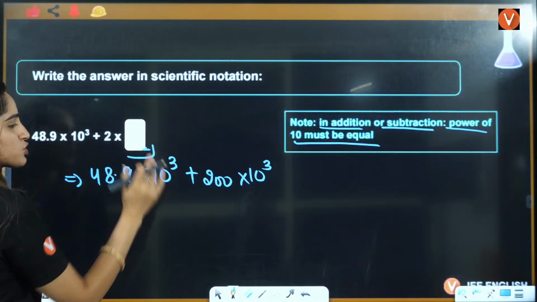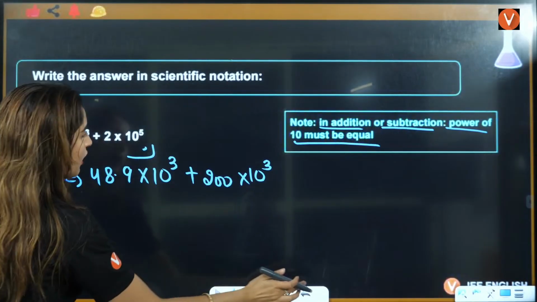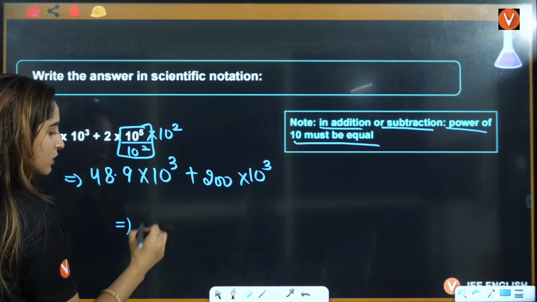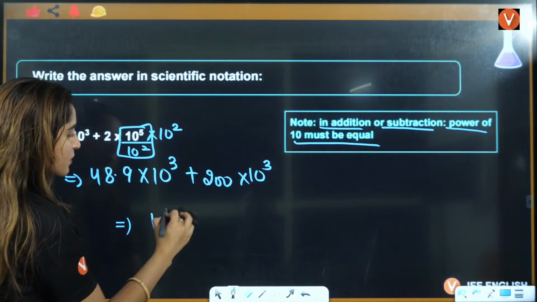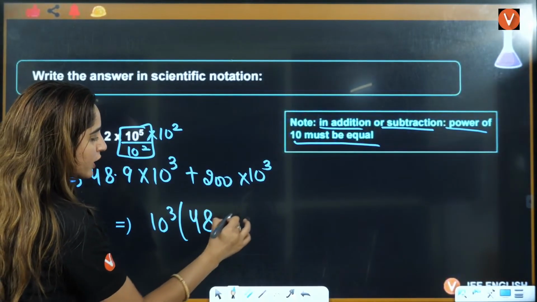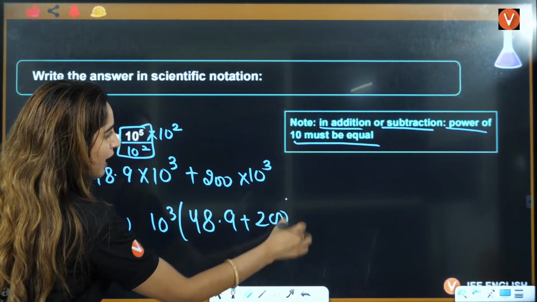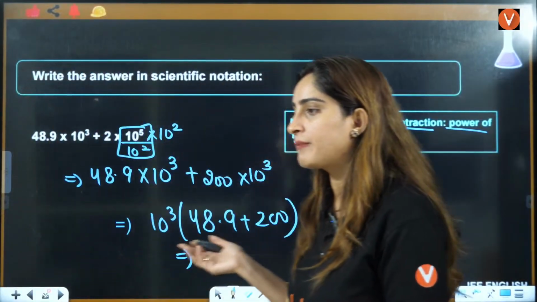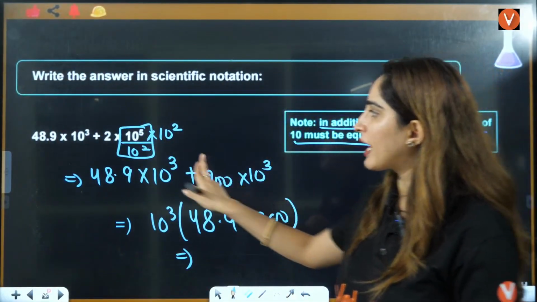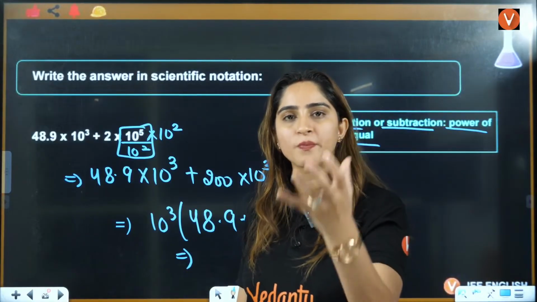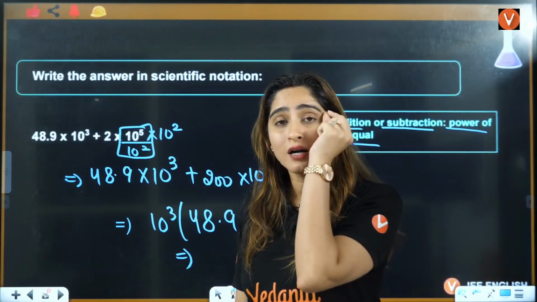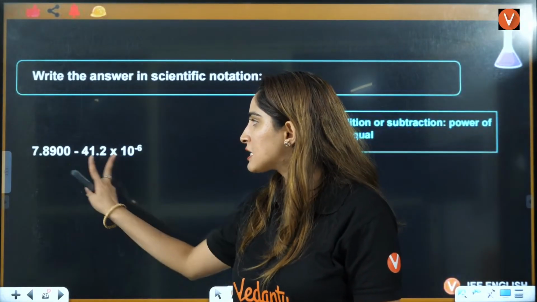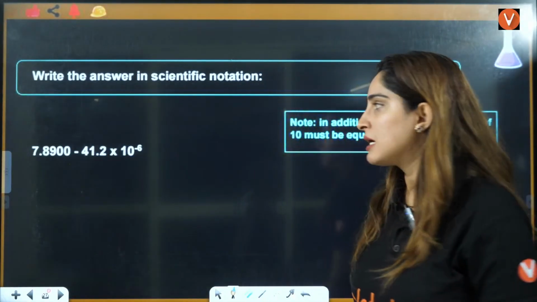Okay. So after this, what you will get? After this, students, what you will get? You have 10 raised per 3 as common, 48.9 plus 200, and by this you can easily solve your answer. Right? Okay, everybody, simple. This is just to tell you that whenever there is some addition or subtraction, you have to make the 10 raised to power that power as same.